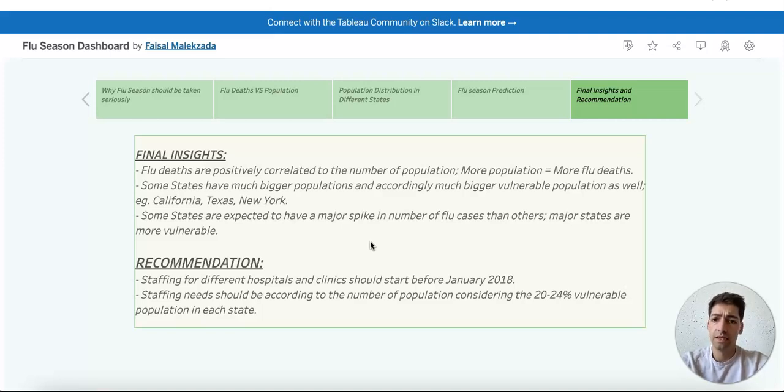Now, based on our data, we recommend that staffing for different hospitals and clinics should start way before 2018 because the flu cases start to spike in January. And based on this, we should also consider staffing based on the percentage of vulnerable population, which is around 20 to 24% in each state. So we should consider sending a bit more staff to states with 24% vulnerable population than those with a lesser percentage.